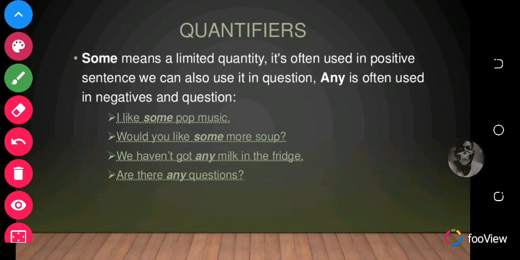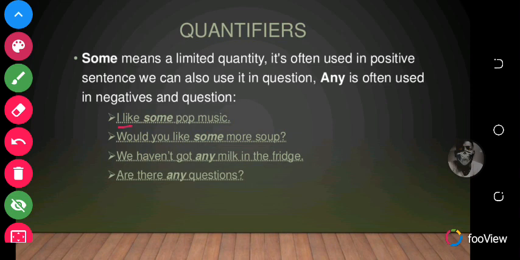So some means a limited quantity. It's often used in positive sentences. We can also use it in questions. Any is often used in negatives and questions. Okay, so let's look at examples. We'll better understand it. I like some pop music. It's used in a positive sentence. Like gives us an idea that it's something positive. Okay. And so some is usually used in positive sentences.